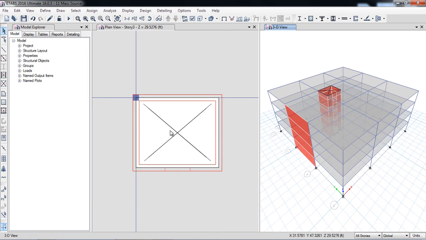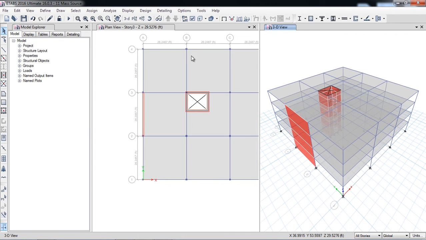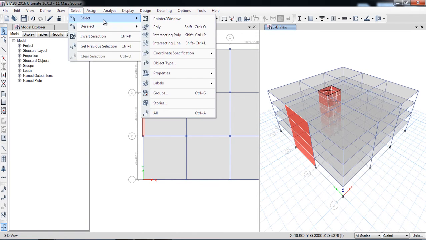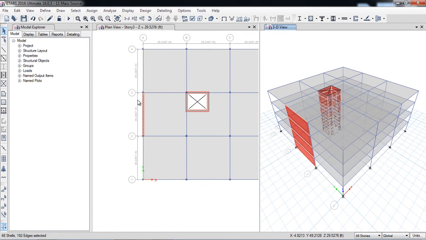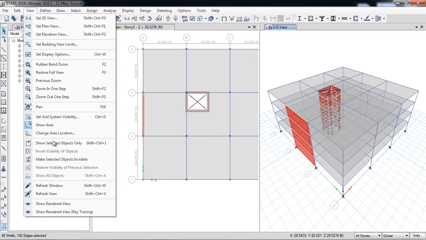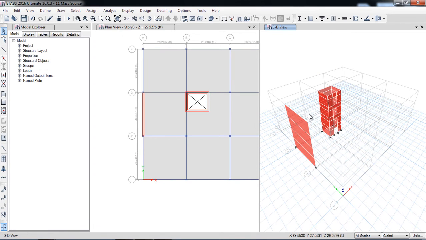Now I will go in select, object type, walls, select. All the walls in the model are selected. Now I will go in view, show selected objects only, so only the selected objects will be visible. Plan, apply.